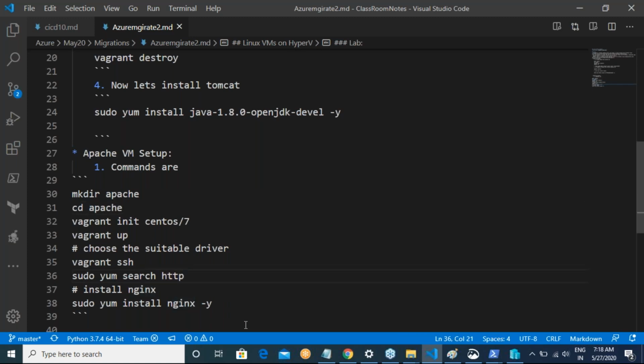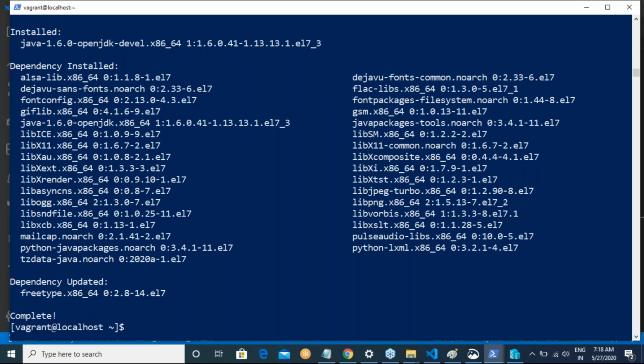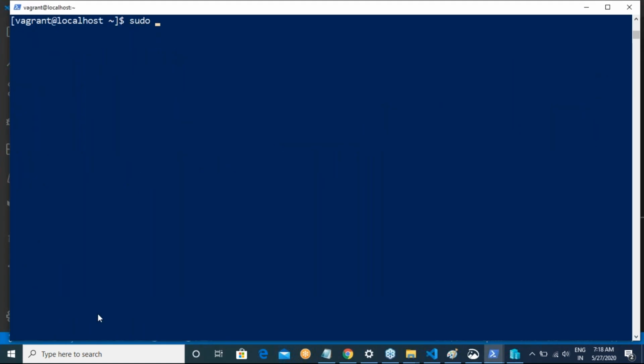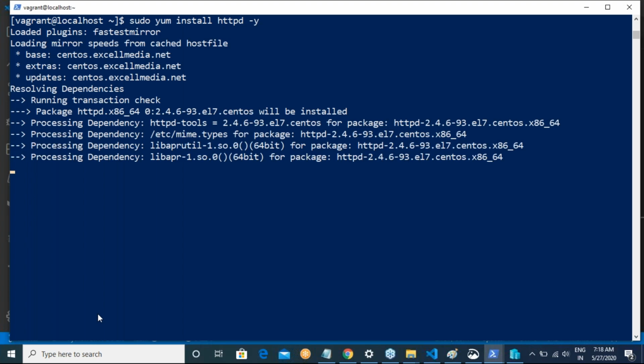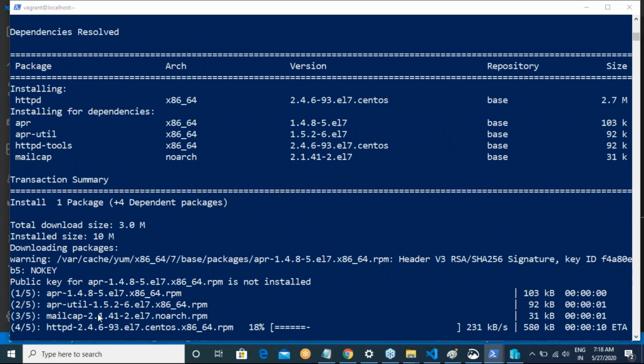HTTPD, and yum install HTTPD. Install Apache. If you know Linux, you can install Nginx. But if you don't know it, just say sudo yum install HTTPD, which is installing Apache server. So this will take its own time.